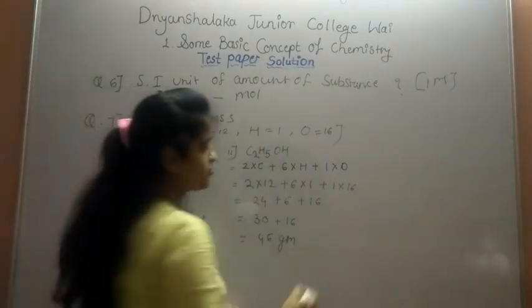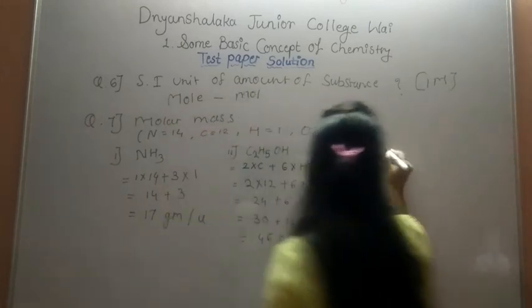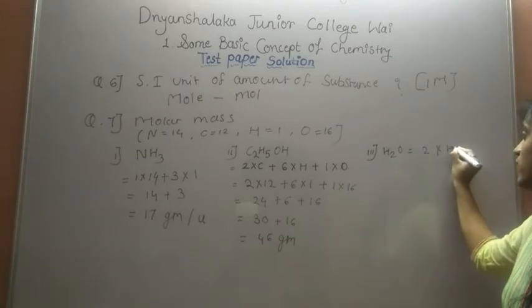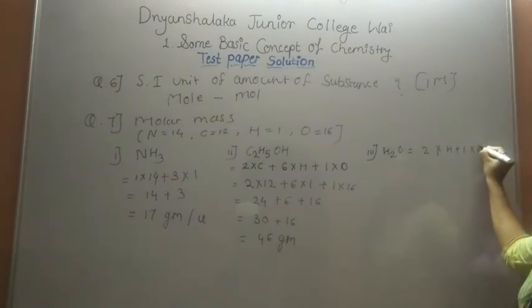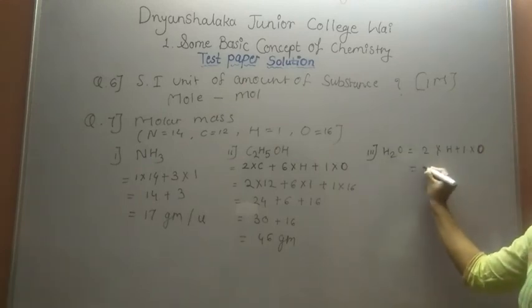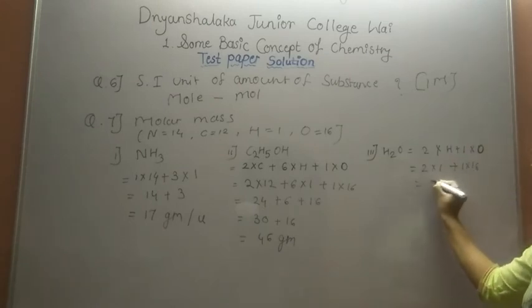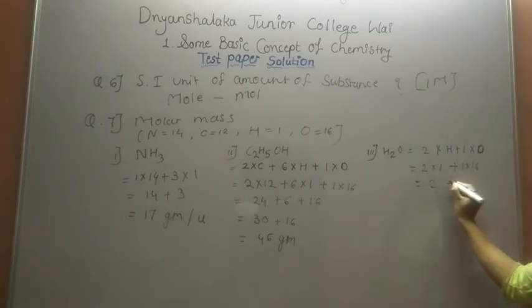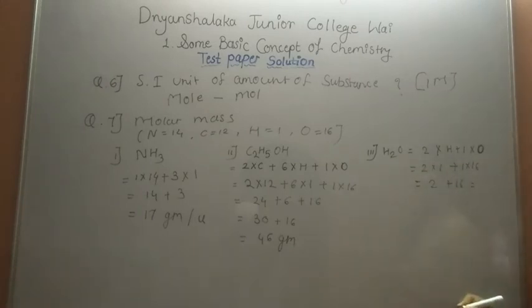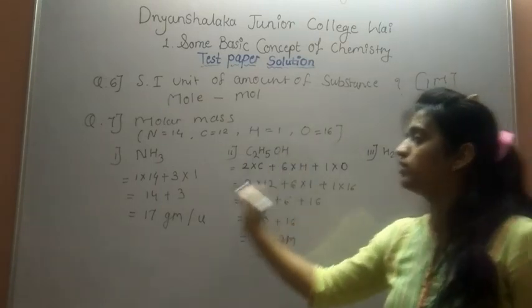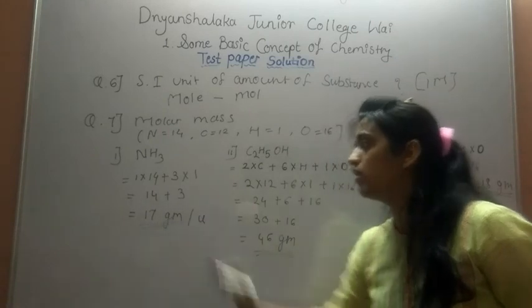Next example, H2O. It is a very simple example. H2O means 2 atoms of hydrogen into atomic mass of hydrogen and 1 atom of oxygen into atomic mass of oxygen. So 2 into 1 and 1 into 16. 2 ones are 2 plus 16 ones are 16. So we get the molar mass of the water molecule is 18 gram. The final answers are 18 gram for water, 46 gram for ethyl alcohol and 17 gram for ammonia.